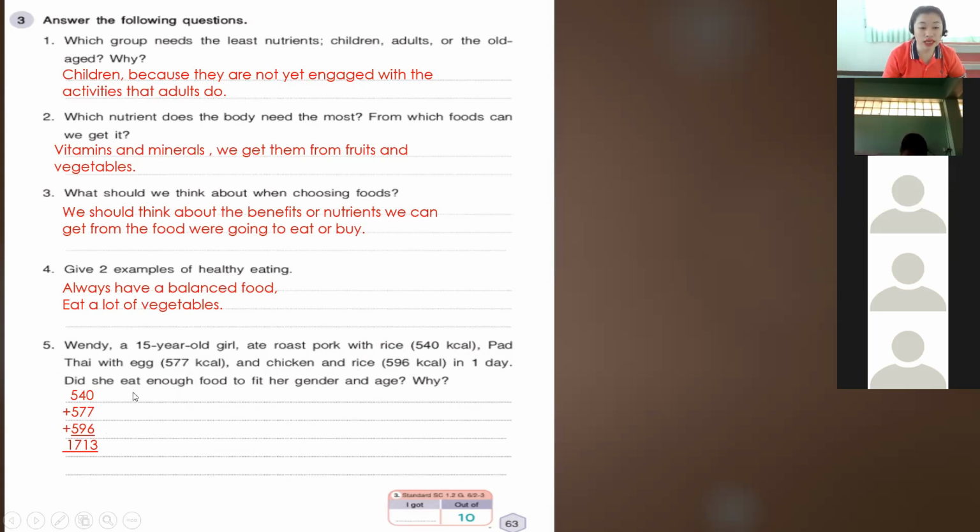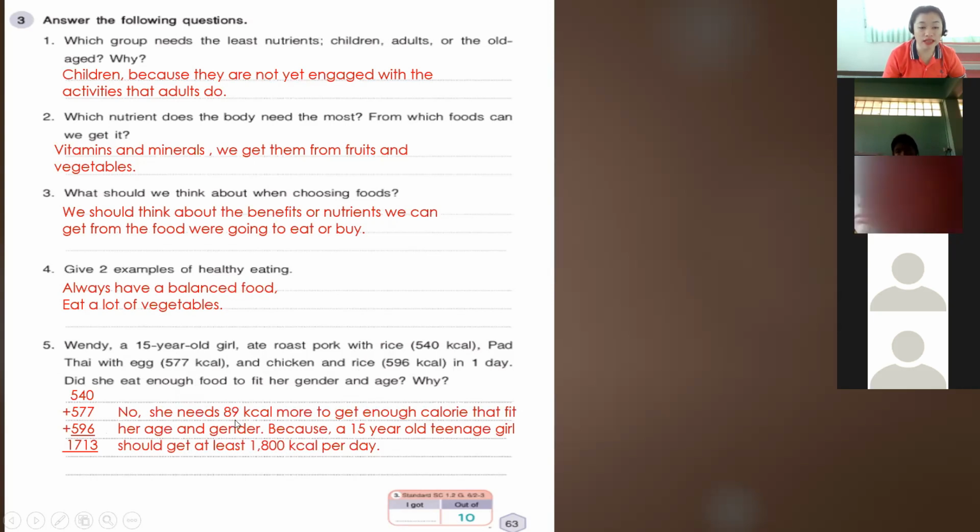Does she eat enough food to fit her gender and age? No, because she needs 89 calories more to get enough calories that fit her age and gender. Why? Because a 15-year-old teenage girl should get at least 1,800 calories per day. So that is for number 5.